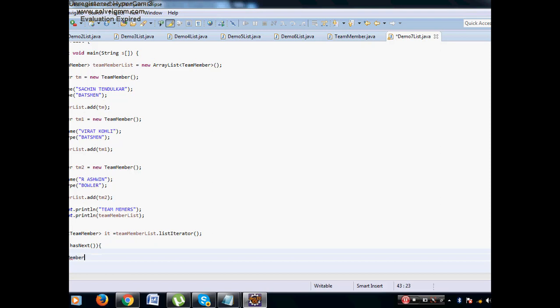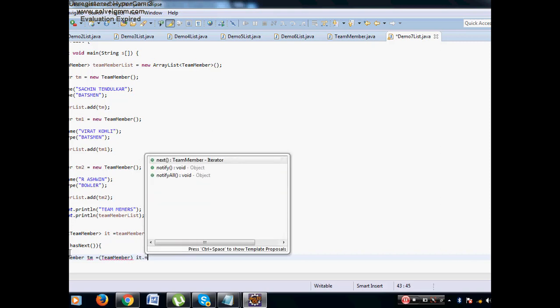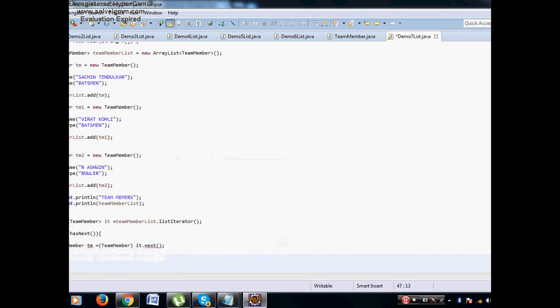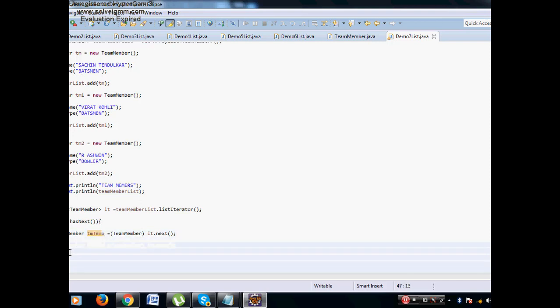Last time we used to say String, now tm is equal to typecast it to team member, and I'll say it dot next. Because we have used tm there, therefore let me use tm temp.